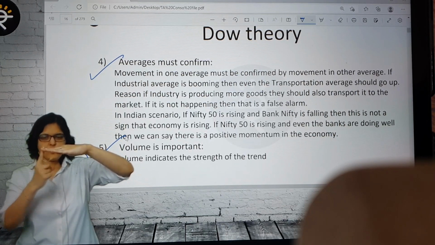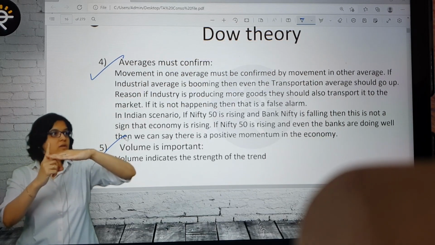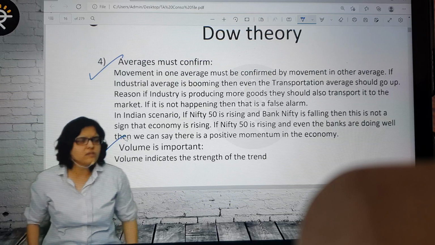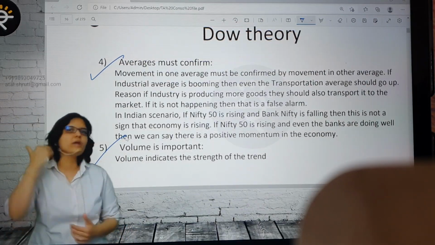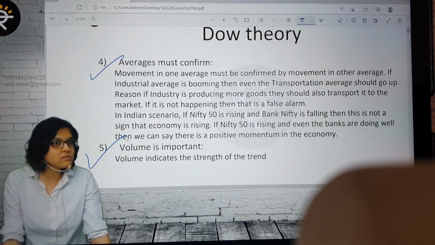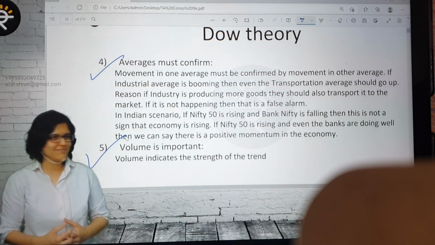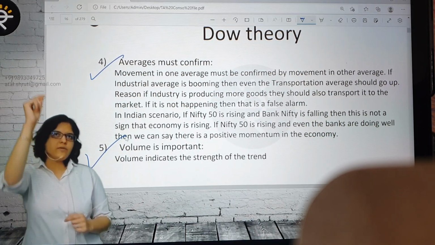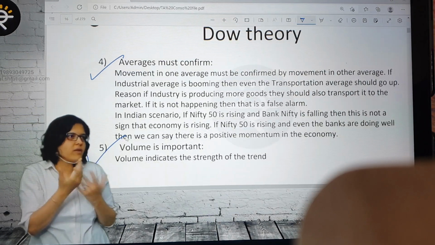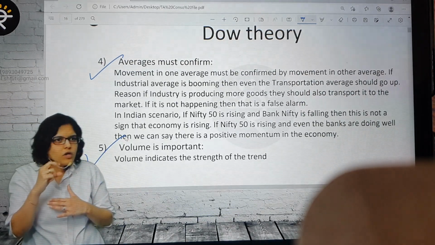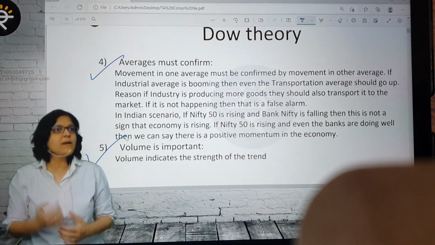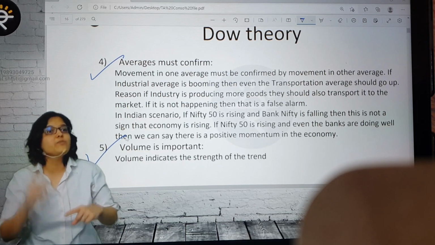Now wait. At the resistance point, the price moves above 95 and closes at 97. The question is, when this big move happened from 94 to 97, how many people participated? If a lot of people participated, I can say it came with good volumes. But if very few people held it, intraday might have covered it off. If volumes are low, there is no strength in that movement. It might be temporary. Technical analysts call that a false breakout.